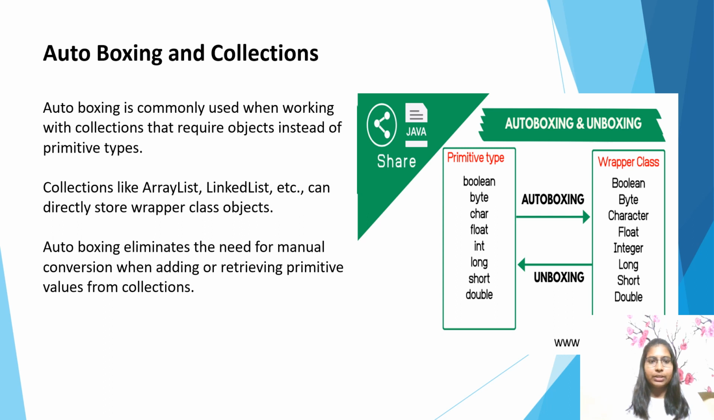Autoboxing and collections. Autoboxing is commonly used when working with collections that require objects instead of primitive types. Collections like ArrayList, LinkedList, etc. can directly store wrapper class objects. Autoboxing eliminates the need for manual conversion when adding or retrieving primitive values from a collection.